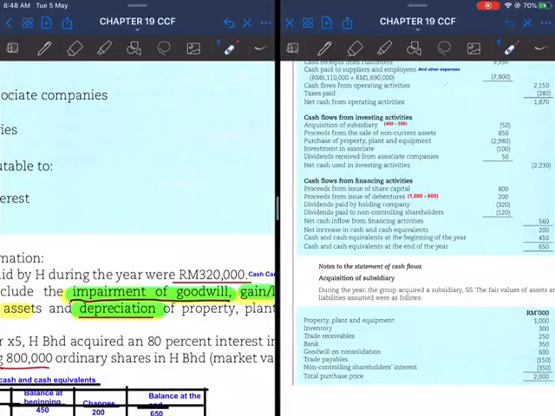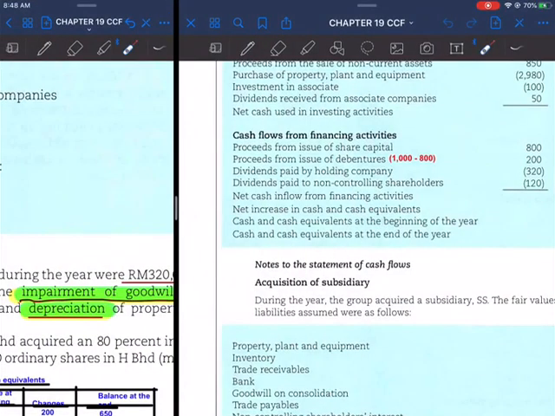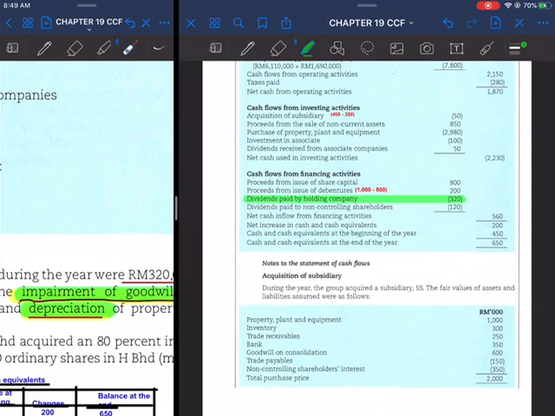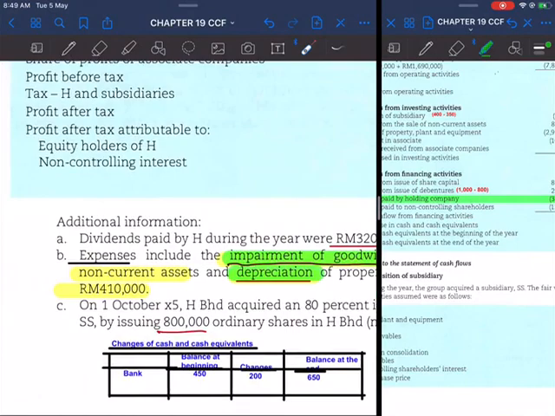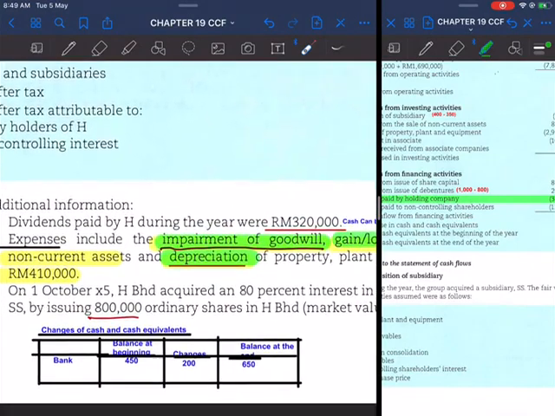So you just put dividends paid by the holding company, a total amount of 320, money going out. Dividends paid by the holding company, money going out. So that one is settled. Now let's move on to the second additional information.